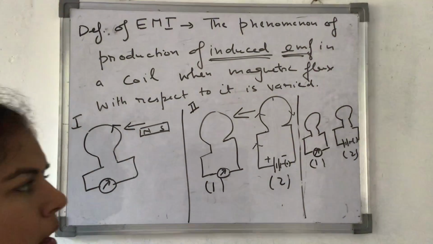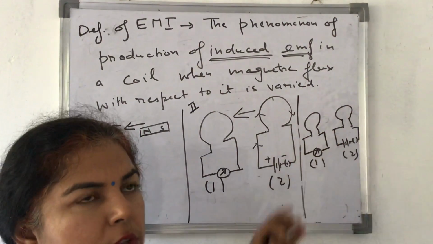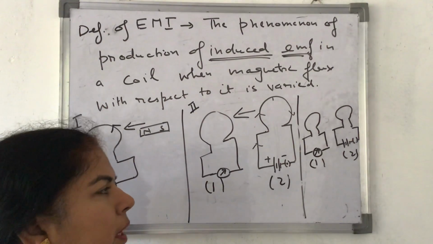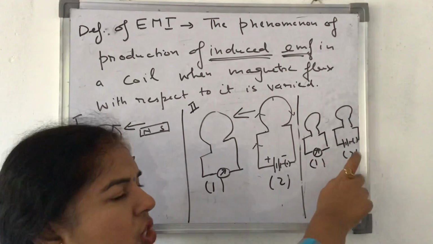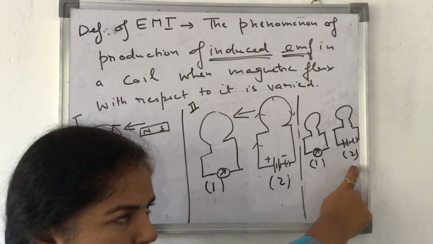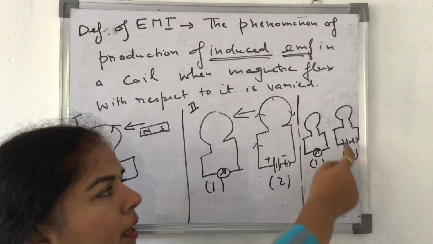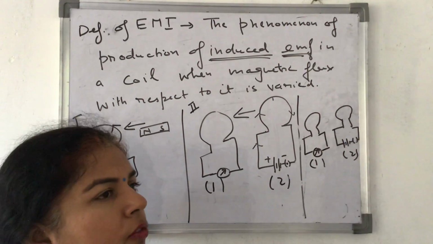He is not moving the two coils with respect to each other. Whensoever any change in current is brought in the second coil, induced current is produced in the first coil.